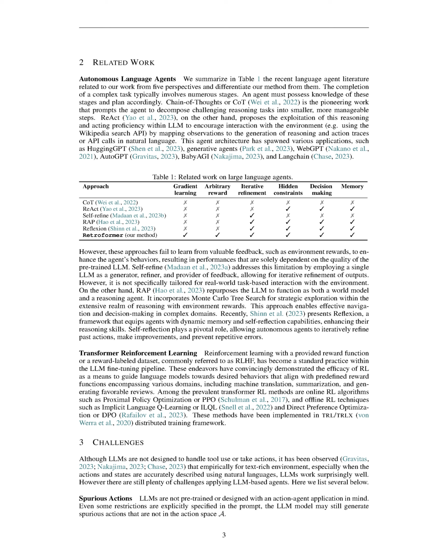Section Summary. Reinforcement learning, RL, has been widely used in fine-tuning LLMs to align their behaviors with predefined reward functions. Online RL algorithms like proximal policy optimization, PPO, and offline RL techniques such as implicit language Q-learning, ILQL, and direct preference optimization, DPO, have been implemented in the TRL/TRLX training framework. However, there are still challenges in applying LLM-based agents, including the generation of spurious actions not in the action space and the limitation of prompt length, which can lead to infinite loops and prompt length issues.